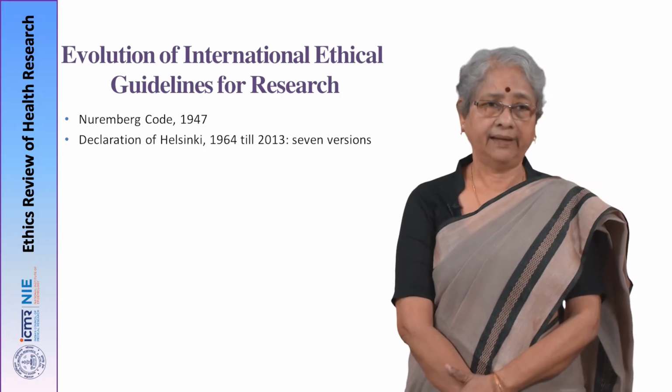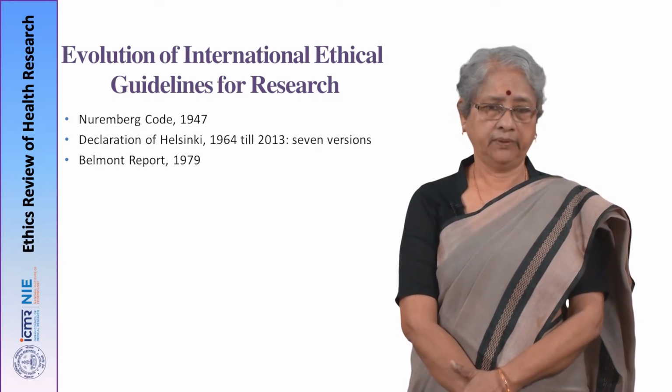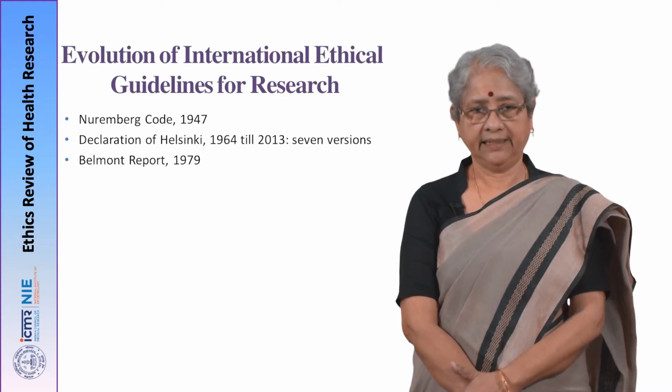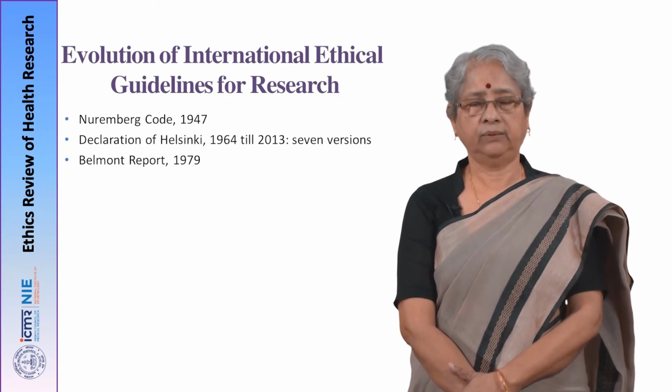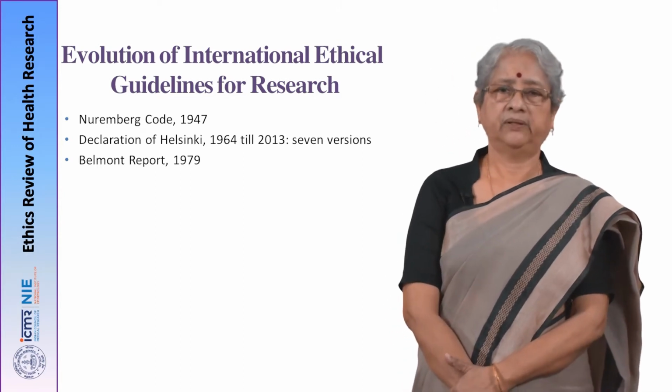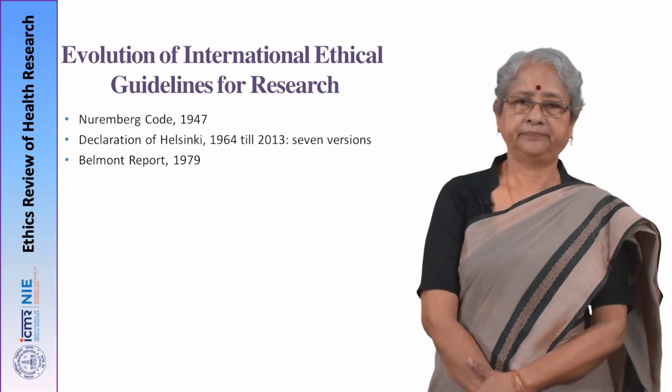We also have another very important document called the Belmont Report in 1979, which was a reaction to what happened in the US in the Tuskegee trial. We will come to that a little while later.